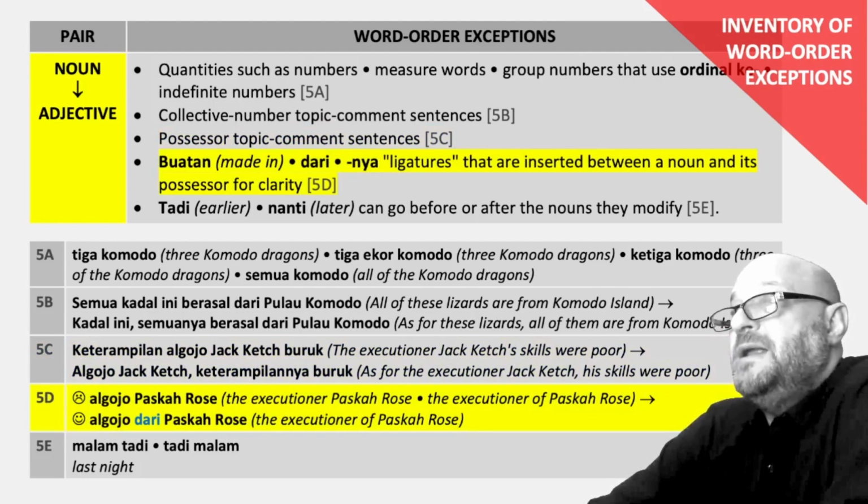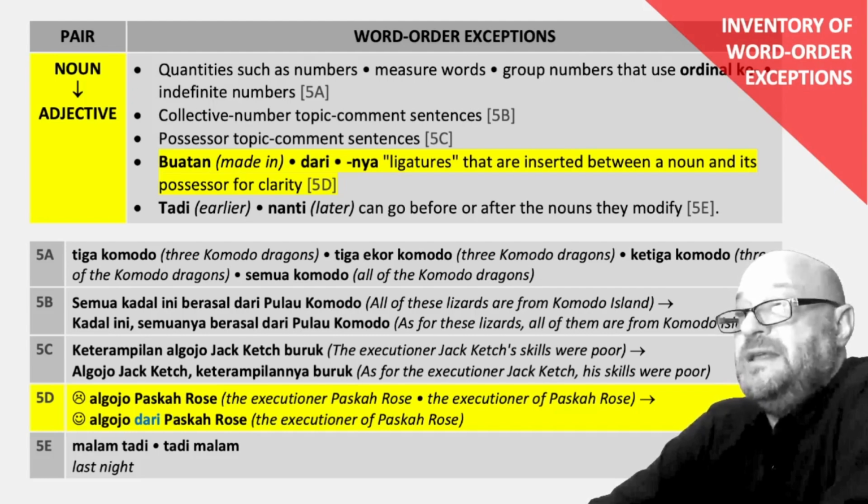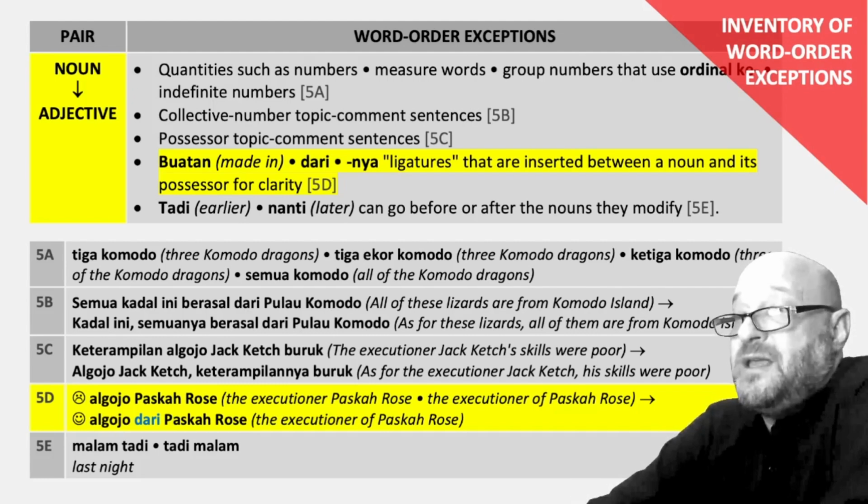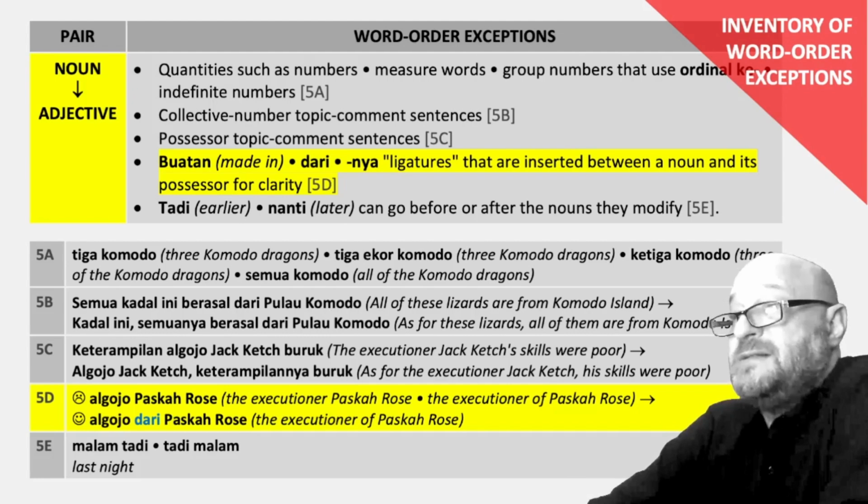Dari, nya, ligatures that are inserted between a noun and its possessor for clarity. Example 5d. Algojo Pasca Rose is ambiguous. It could mean the executioner named Pasca Rose or the executioner of Pasca Rose. This is solved by using Algojo dari Pasca Rose, the executioner of Pasca Rose.